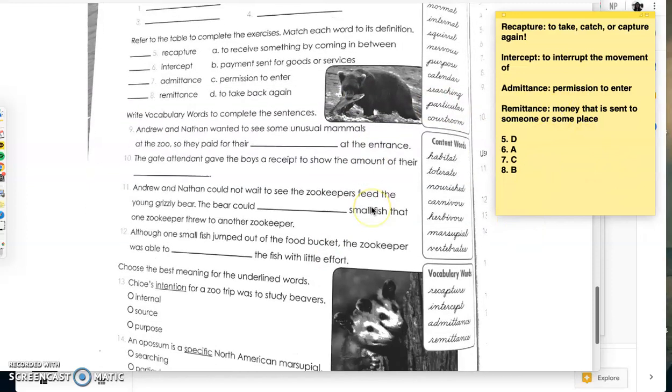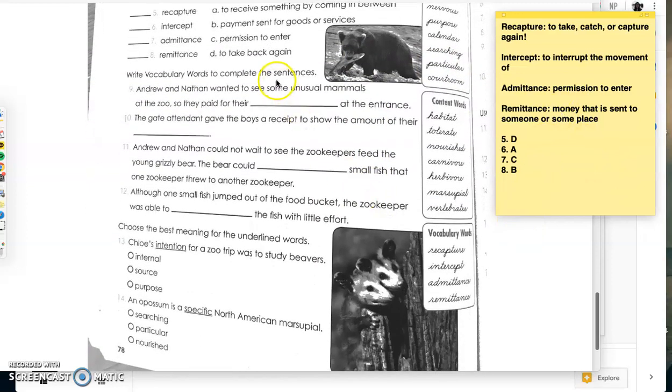Okay, 9 through 12. Write the vocabulary words to complete the sentences. All right, now this is my favorite part where you actually have to use the words in real life. Number 9, Andrew and Nathan wanted to see some unusual mammals at the zoo, so they paid for their blank at the entrance. The big word here is paid. So which word here is talking about money? Remittance. So number 9 is remittance. You gotta pay before you can see those zoo animals.